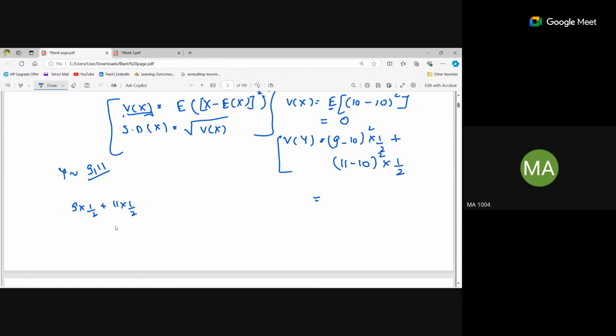This is how we calculated the expectation. Now we have to calculate the expectation of y minus the expected value of y, whole square.